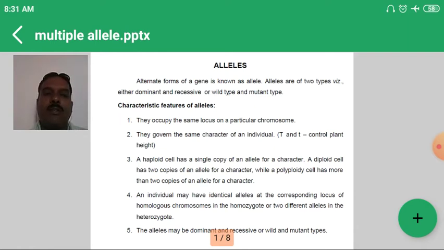The next important characteristic is that an individual may have identical alleles at the corresponding locus of the homologous chromosome, in the homozygous state, or different alleles in the heterozygous state. And alleles may be dominant or recessive, or wild or mutant type. So these are the important characteristics of alleles.